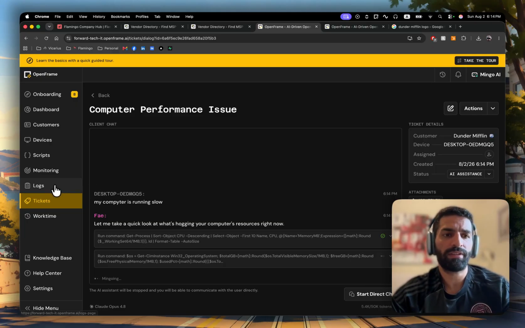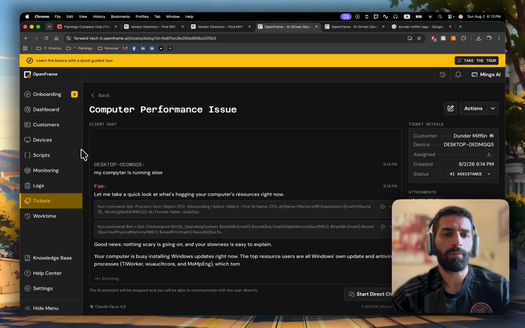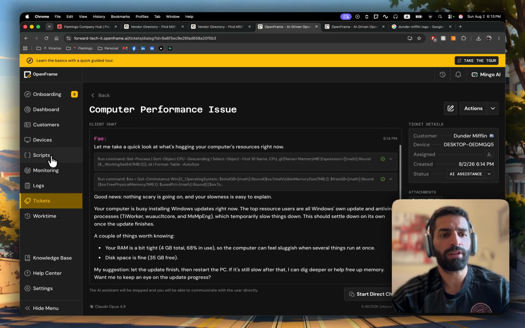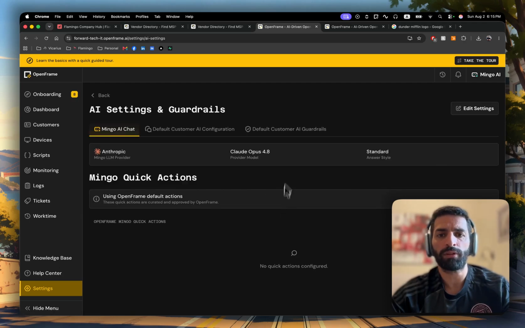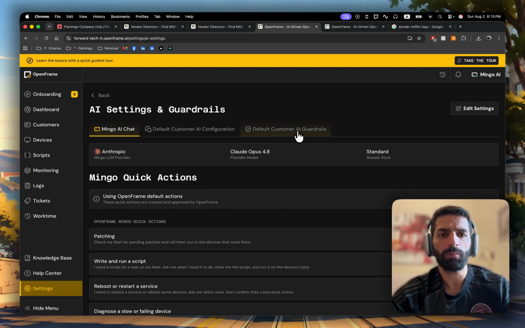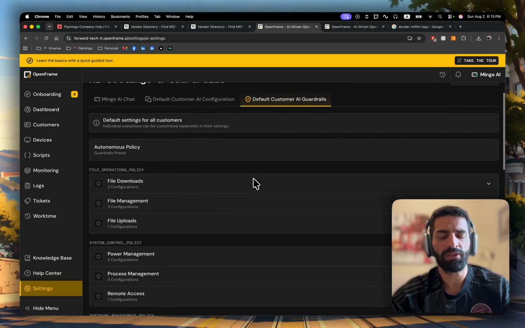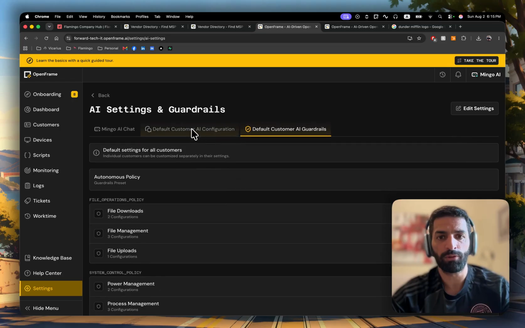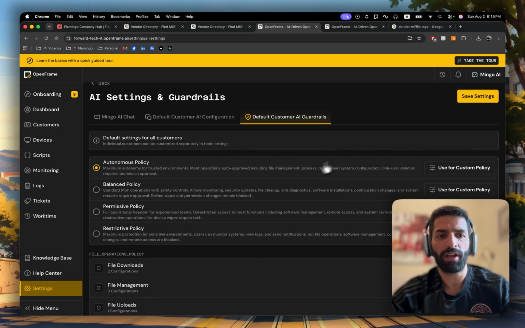I also wanted, actually, before we do this ticketing thing, to show you that you can control exactly what the AI can do and what it cannot do, and you can also customize it per user. So if we go to settings, AI settings and configuration, you have the default customer AI guardrails. So this is what I just showed you with Faye. So here you can click edit.